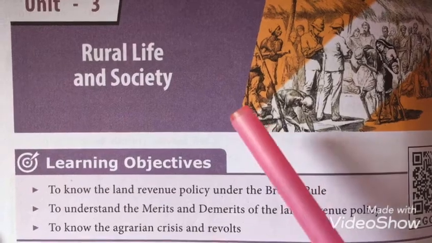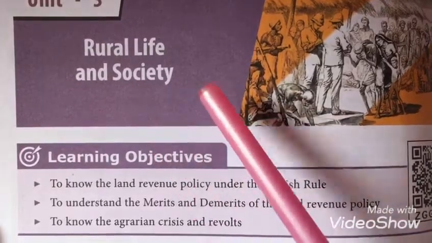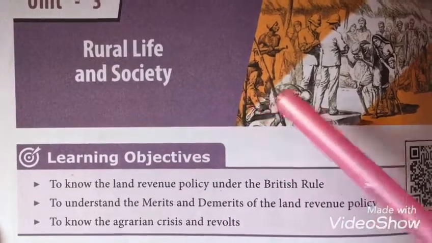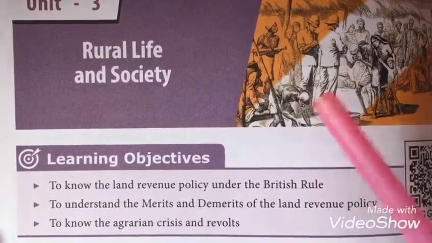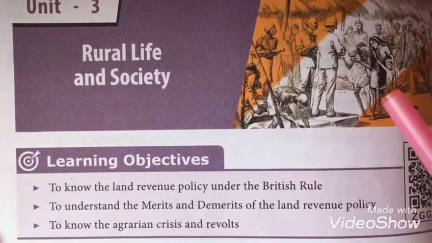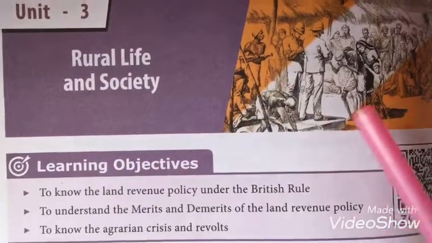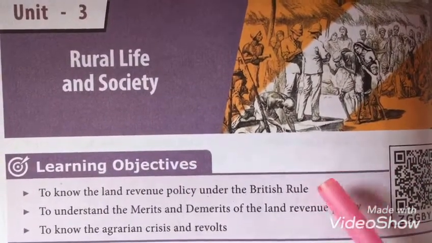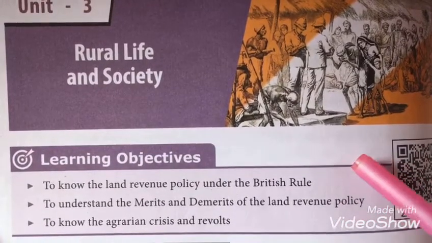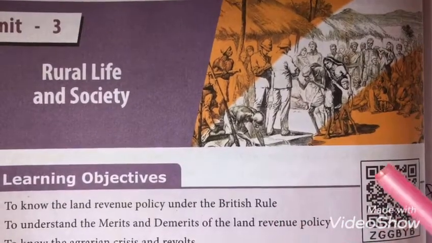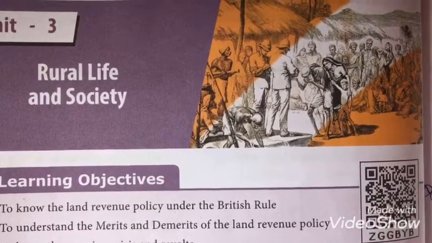Hello students, today we will see the second part in Unit 3 History, that is Rural Life and Society. We have completed up to the British government that introduced three major land revenue systems: the Permanent Settlement, the Mahalwari system and the Ryotwari system. We have learnt about the merits and demerits of the land revenue system introduced by the British people. Today we'll start with the revolts of peasants, that is the revolts of the farmers.